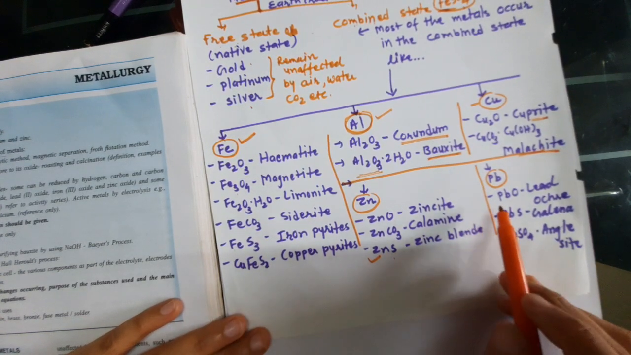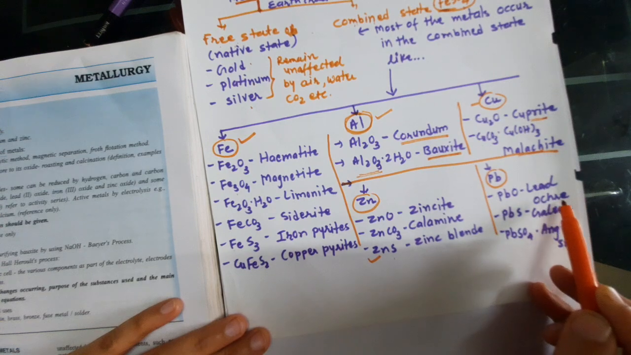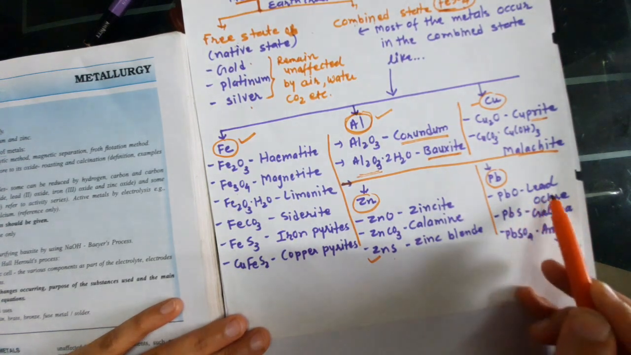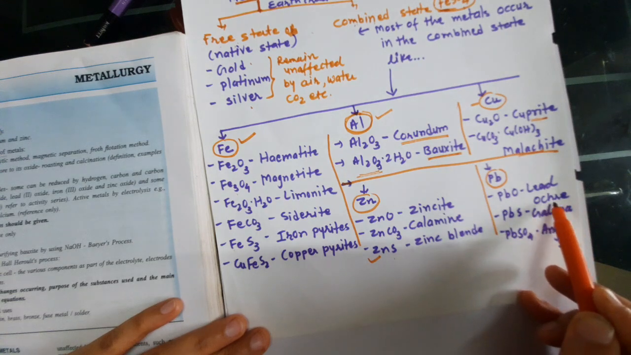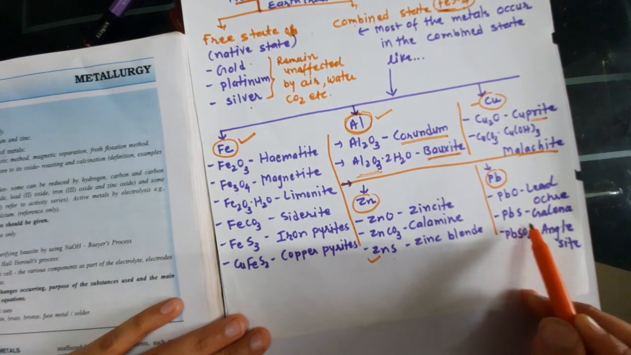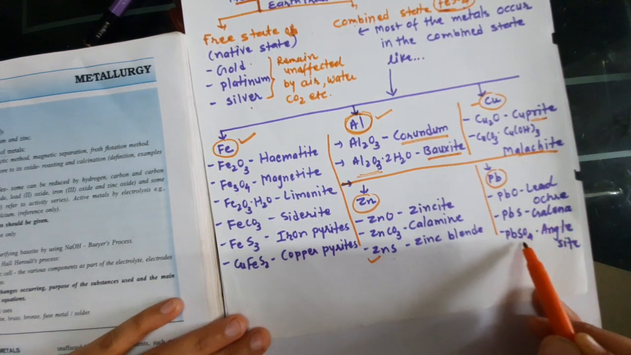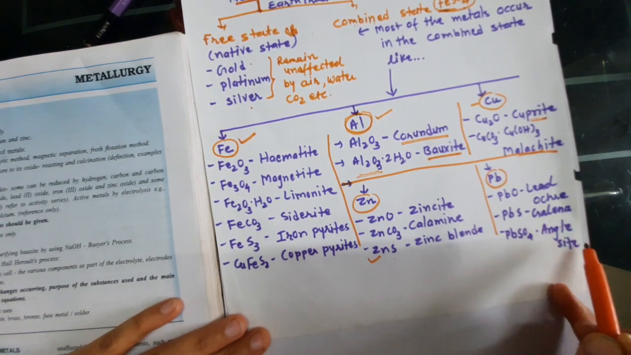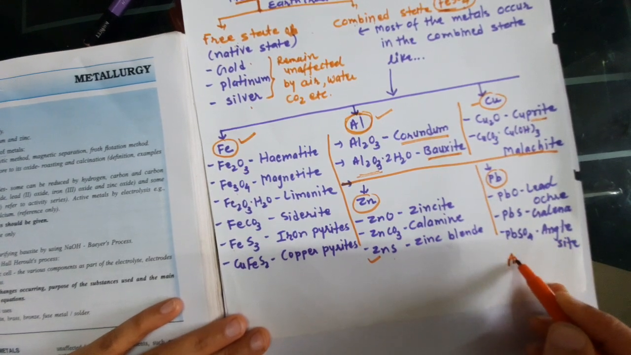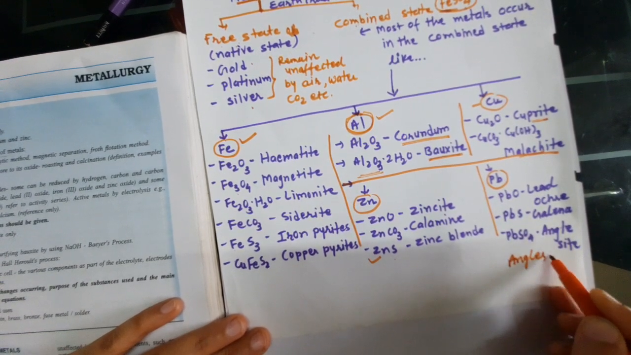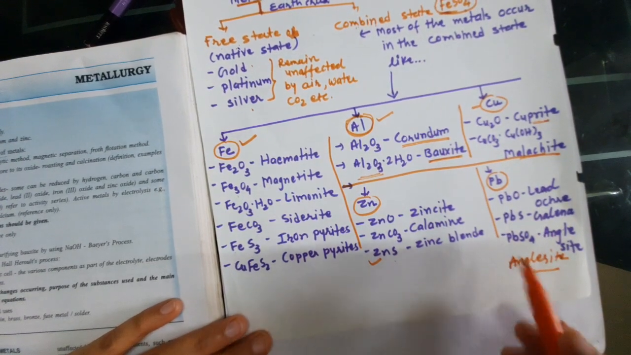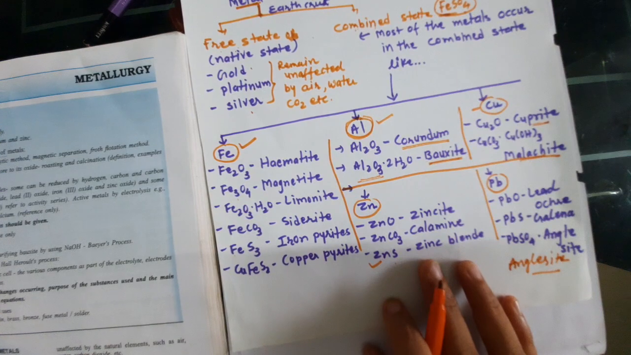Got it? Then the next one, PbO, lead ochre, PbO, lead ochre. Then PbS, galena. Then PbSO4, anglesite. This is the lead. Some others are also given in your textbook.